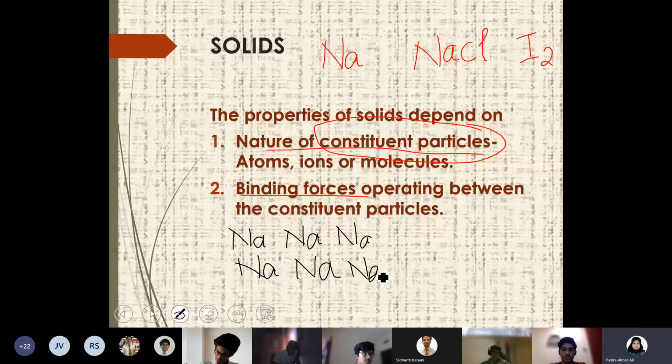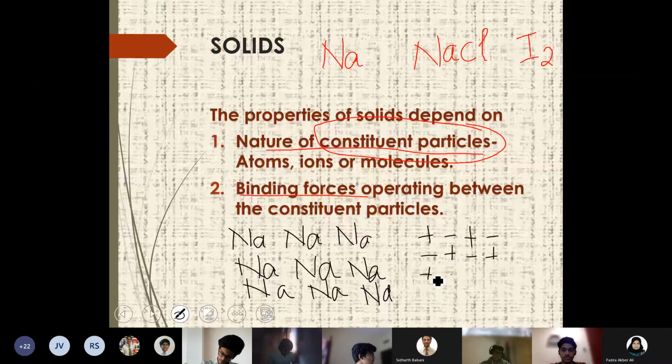So there will be millions of atoms of sodium arranged in a perfect order in the metallic sodium. But when you go to sodium chloride, ions are present, arranged alternately as negative and positive charges. So sodium chloride is a solid made up of ions.